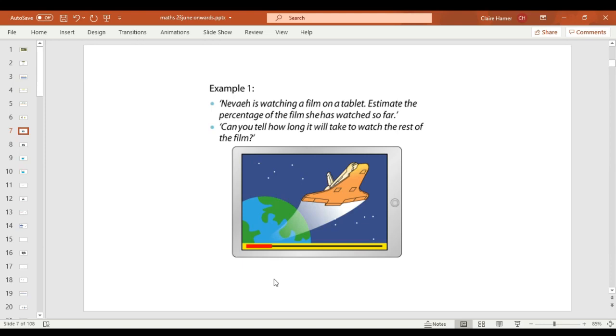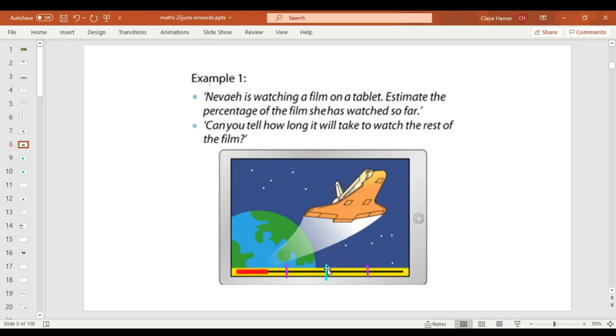Right, I'm now going to reveal my workings. So I did some little jotting. So I put the blue on here. What percent do you think that represents? I was going for 50%. So if she gets this blue line and she's watched about half the film, then what fraction do you think these pink lines are? I've separated the whole into 4 equal parts. 1/4, 2/4, 3/4. Now I know that 1/4 of 100 is 25, so I think this pink line would be 25%.